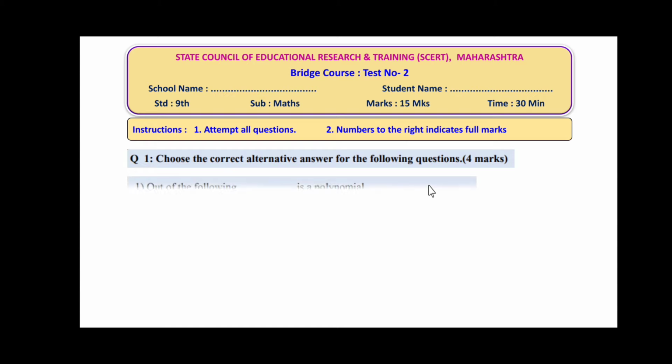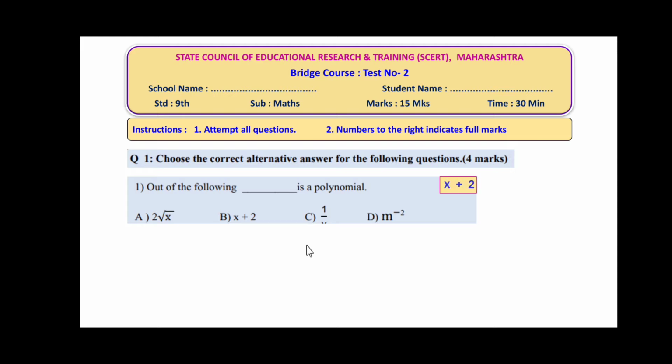So friends, here number 1, out of the following dash dash is a polynomial. Here 4 options are given: A, B, C, D. Out of this, the polynomial is only the option B, that is x plus 2. The rest are not polynomials.